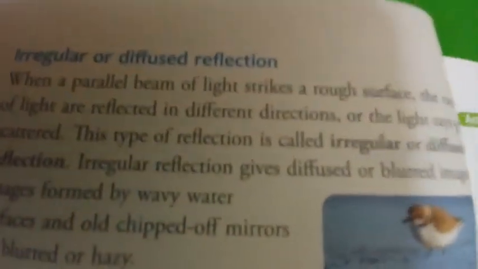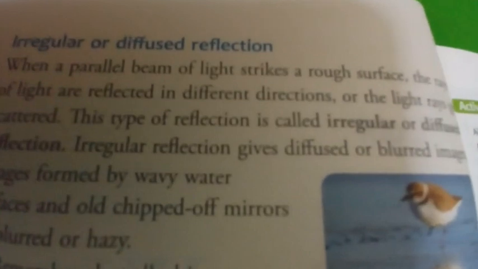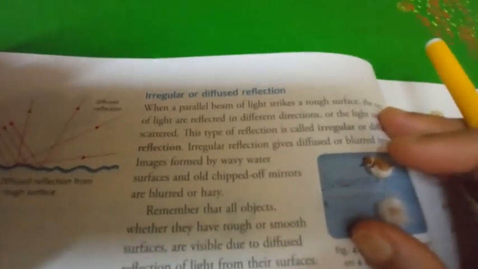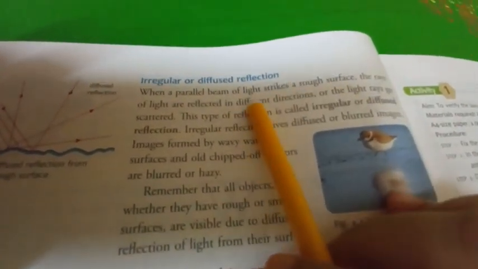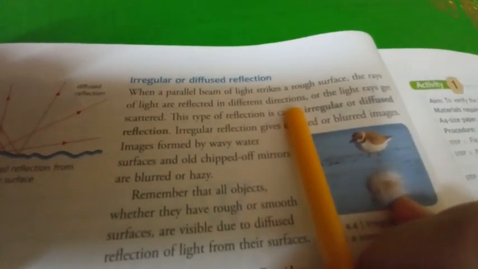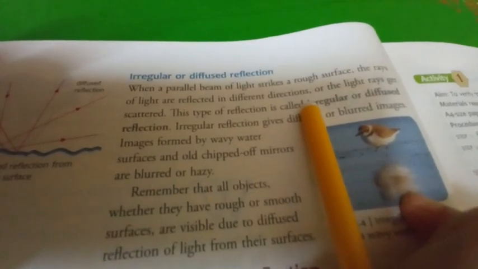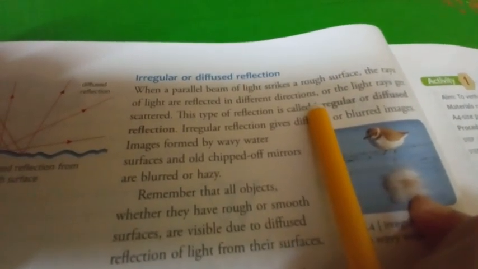So the other type of reflection is irregular reflection. The first one was regular reflection, and the other one is diffuse reflection, or you can say irregular reflection. So what is irregular or diffuse reflection? When a parallel beam of light strikes a rough surface, the rays of light are reflected in different directions, or the light rays get scattered.